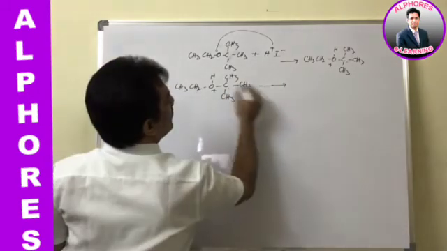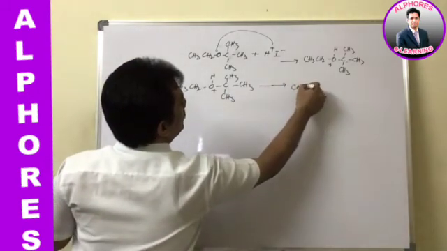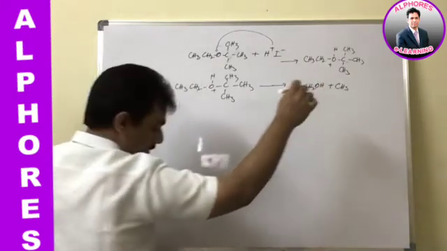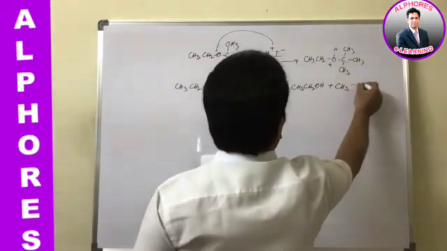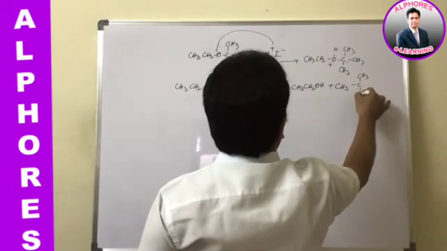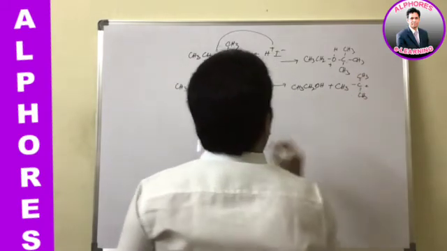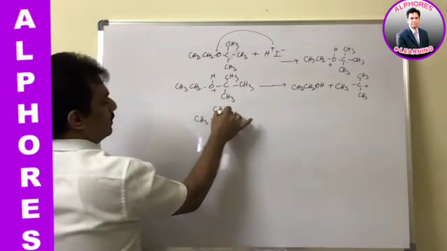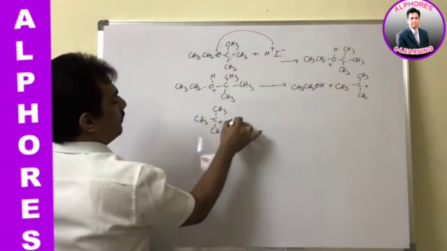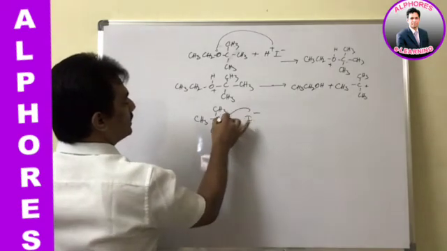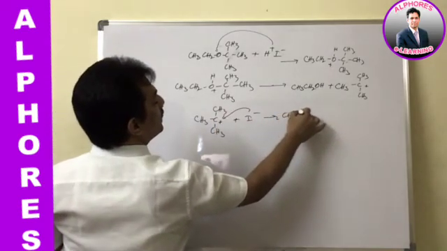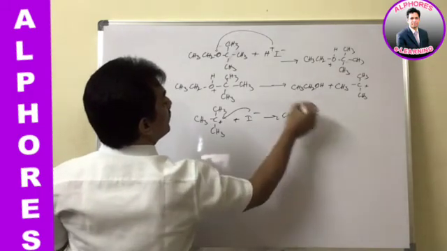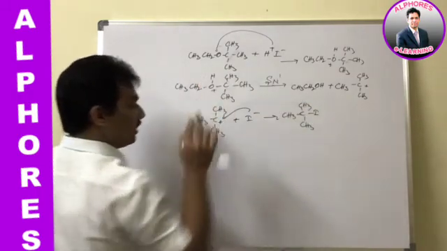That's why preferably it will cleave as CH3CH2OH plus tertiary butyl carbocation will form, and now thus tertiary butyl carbocation will be attacked by I minus, giving tertiary butyl iodide. This is the mechanism, that is nothing but through SN1.